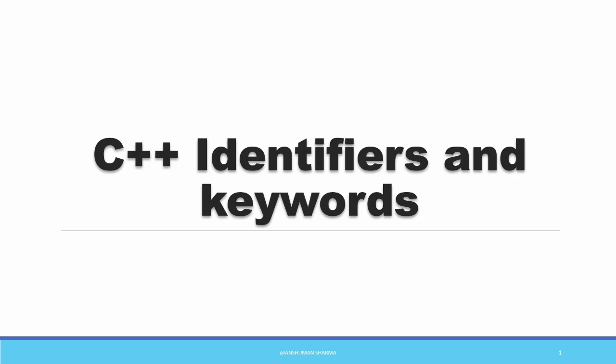Hello everyone. In this lecture, we shall be discussing C++ identifiers and keywords. Again, every program, as discussed earlier, consists of some sort of identifiers and keywords and other elements also, and all these elements are called tokens. So we'll be discussing the first token, that is identifier, and then the next token, that is the keyword.